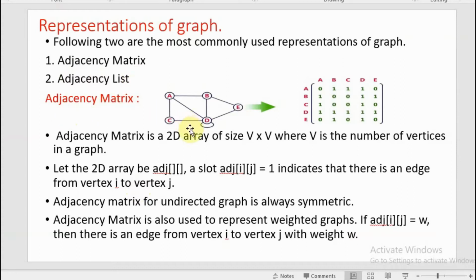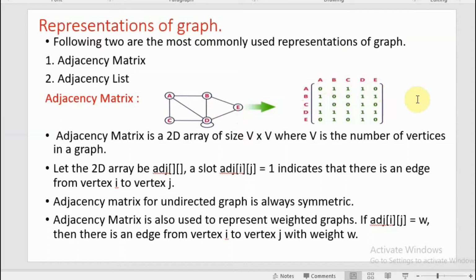You can see a diagram over here. Which are the vertices of this graph? A, B, C, D, E. We are given 5 vertices. Now I am going to represent it with the help of an adjacency matrix. Here I am having 5 nodes, 5 vertices, so it will be a 5 by 5 matrix. On one side we have A, B, C, D, E, and on the other side A, B, C, D, E.